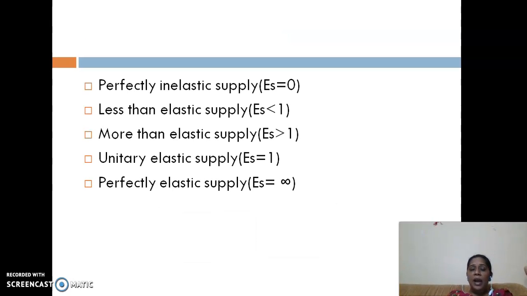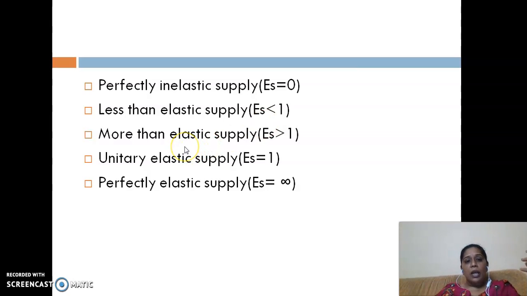So just to summarize, perfectly inelastic supply means that the supply elasticity is zero, which means that the supply is not changing at all, but there is a change in price. So that was the meaning of inelastic, no change in supply. That is why ES is equal to 0. When the proportionate change in price is more and the proportionate change in quantity supplied is less, it is less elastic supply, and elasticity of supply is less than 1.